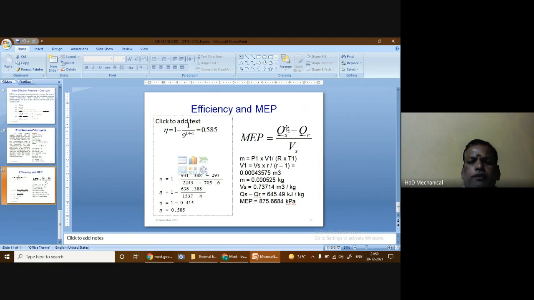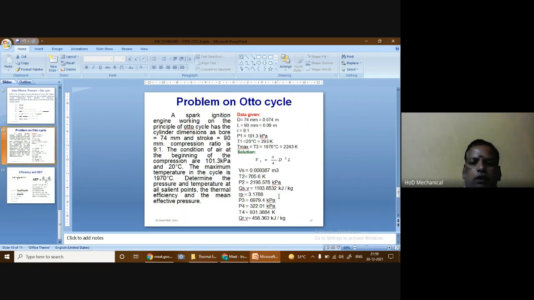Then we can find the mean effective pressure, which is given by the formula. Okay, we already know it is the ratio of W net by Vs. So W net is equal to Q net for a reversible process. So we can write that Q net is equal to Qs minus Qr. So it is written as Qs minus Qr divided by Vs. But we already found the values of Qs and Qr, and they are in the unit of kilojoules per kilogram.